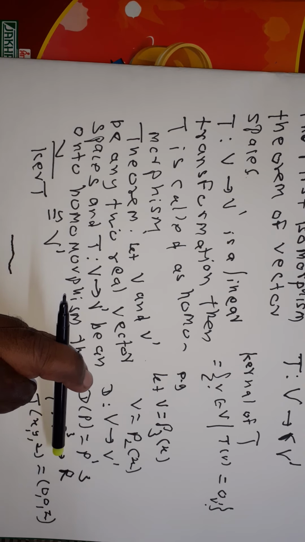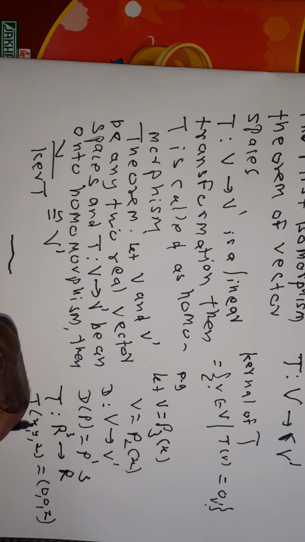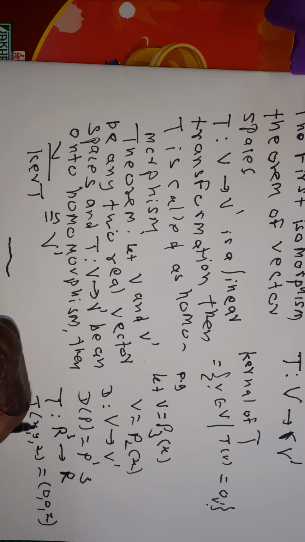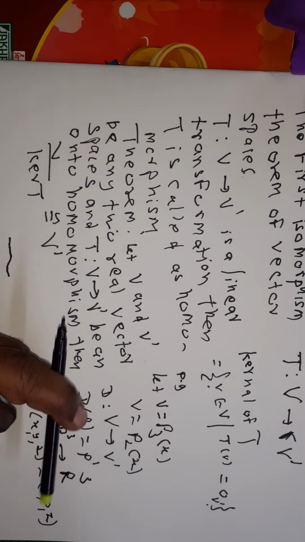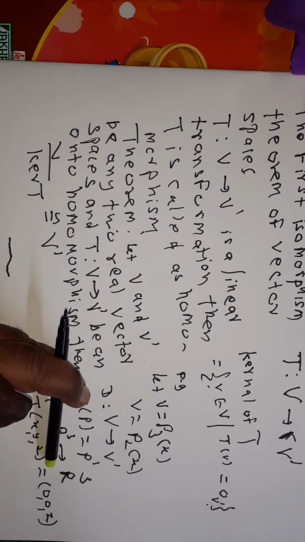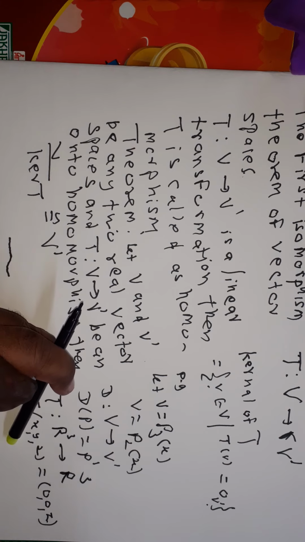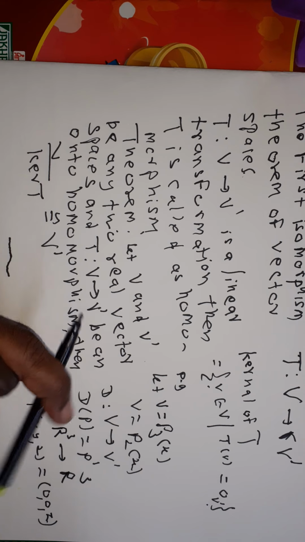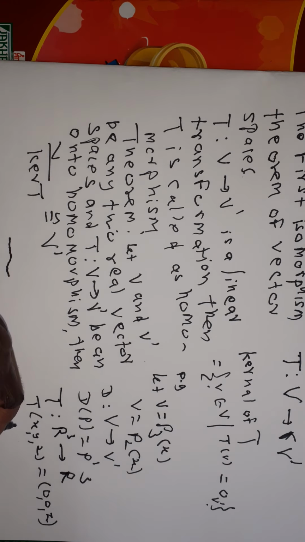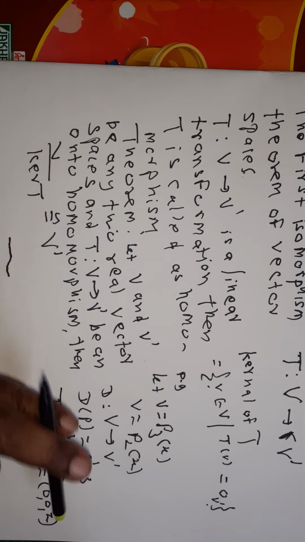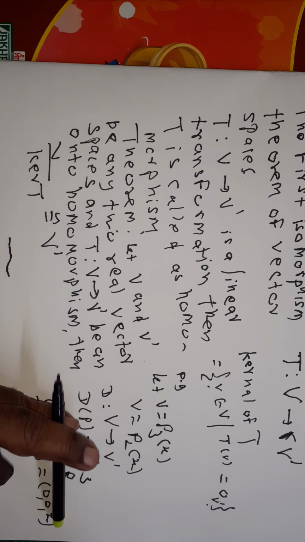One can prove that T is a linear transformation. What is the kernel of T? Kernel of T is the set of points (x, y, 0). That is, the set of all the points that lie in the xy plane forms the kernel of T. Therefore, this is the concept of kernel of T.